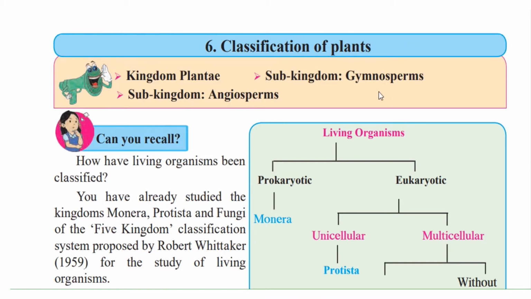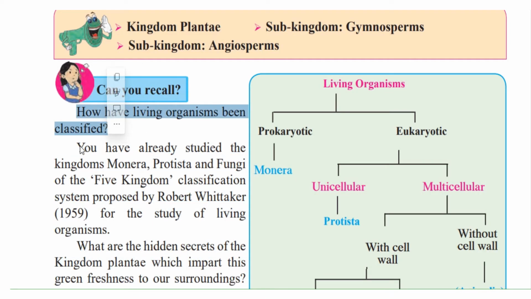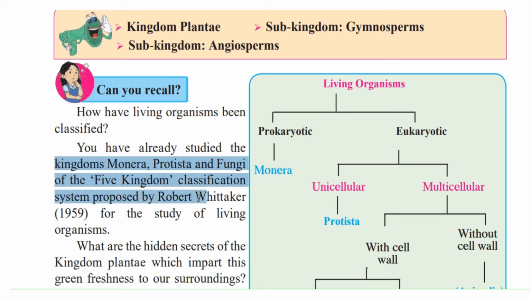Classification of plants. In the previous classes, that is class 7 and class 8, we have already learnt about the classification of living organisms. Let's recall what we have learnt. How have living organisms been classified? Now, you have already studied the kingdoms Monera, Protista, and fungi of the five kingdom classification system proposed by Robert Whittaker in 1959 for the study of living organisms. So let's recall what we have learnt.